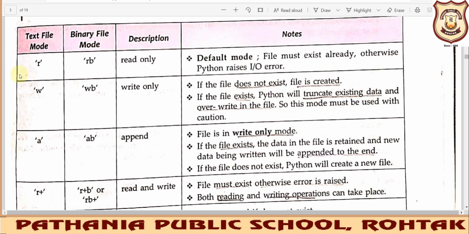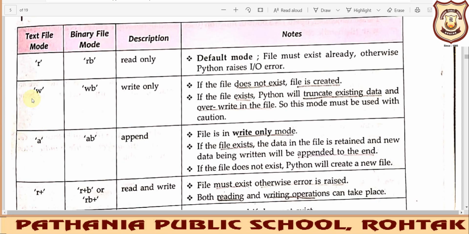Read operation is basically to open a file that has already been created and we want to read the content of the file. And if you are trying to open a file which doesn't exist on your hard disk, then you will get an input output error. So before opening a file, you must ensure that it is there, and even if you are not ensuring it, definitely you will get an error. By that you can know that this particular file is not existing.